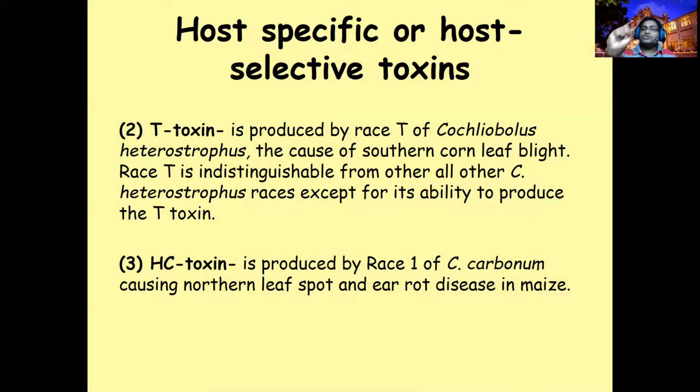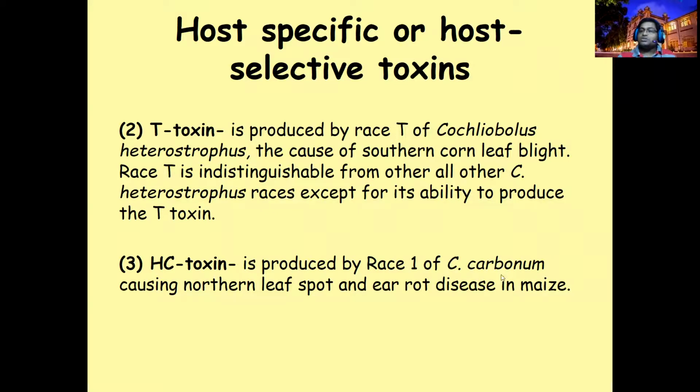This means only this group produces the T toxin, and that can cause southern corn leaf blight. If Cochliobolus heterostrophus from groups other than race T is attacking, it will not produce southern corn blight. We commonly call it leaf blight. We will not call it southern because southern is something different. That is caused by race T.